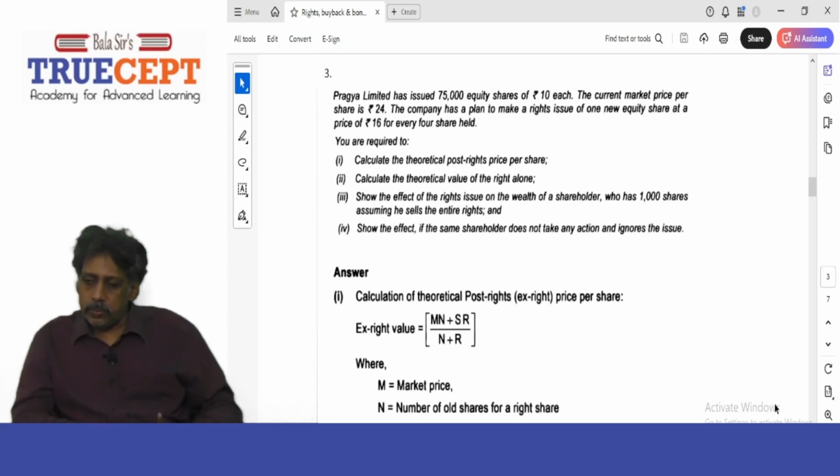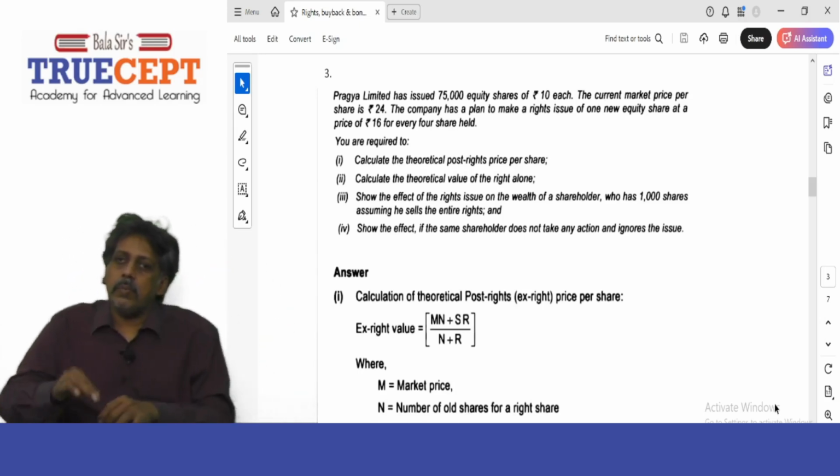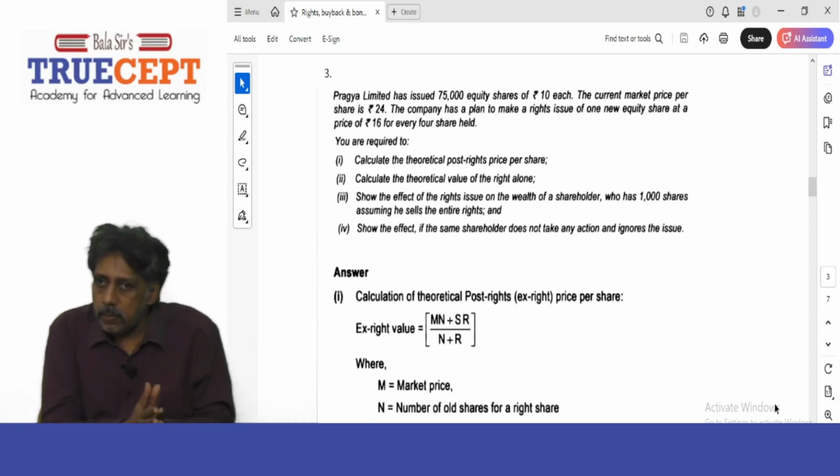Next, number 2. Calculate the theoretical value of the right alone. Calculate the value of the right, so that you will come to know at what price the rights can be sold. The right, not the share. The right to buy that one share can be sold, right?